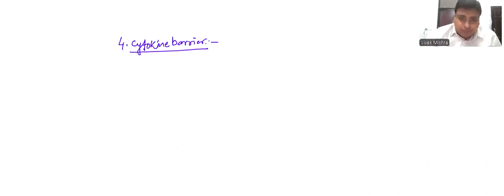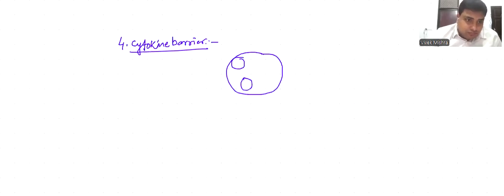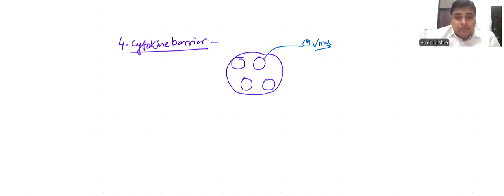This is a body tissue in which a group of cells are present. Suppose one cell of this tissue is infected by virus.